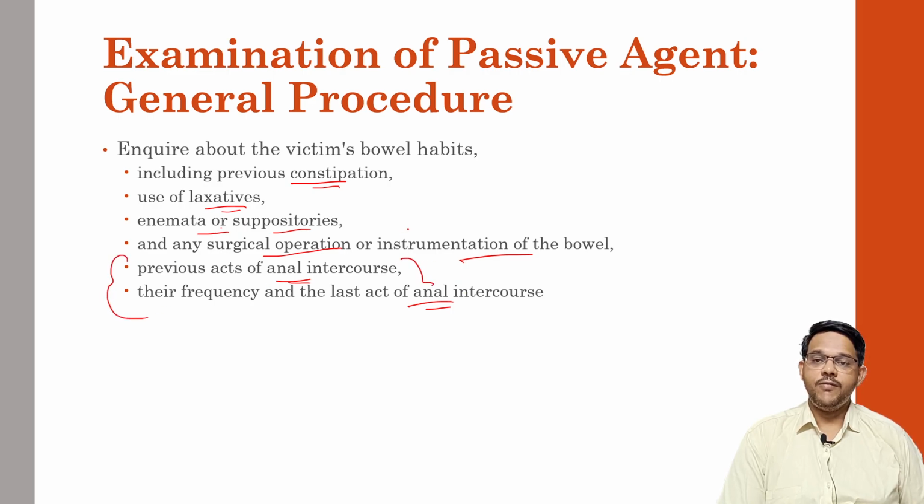This will be helpful for examination as well as collection of samples. In case of constipation, many times fecal matter will be present in the rectum, which can be excreted and seen in the accused person. It may be deposited, so it will be helpful. Use of laxatives or any medicated suppositories may eliminate the seminal samples if intercourse had occurred. If the person is habitual to intercourse, then the findings will be less and the injuries will be very minimal.